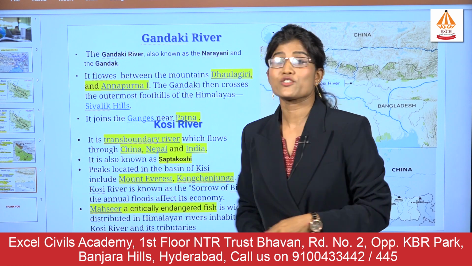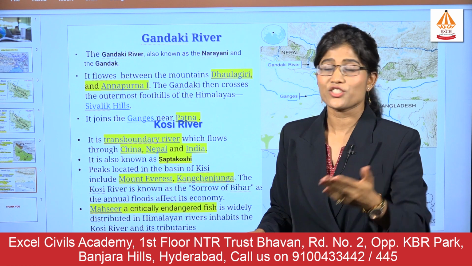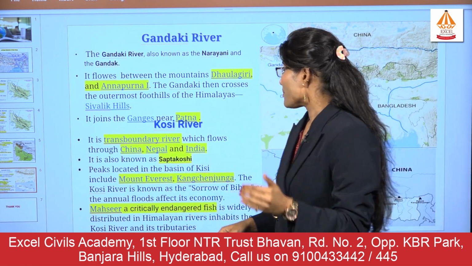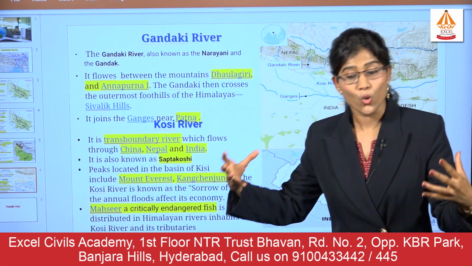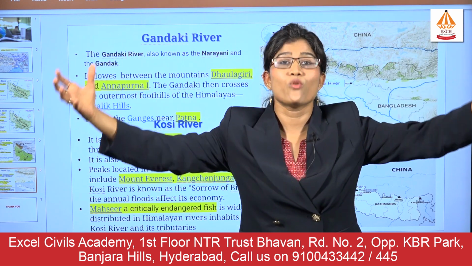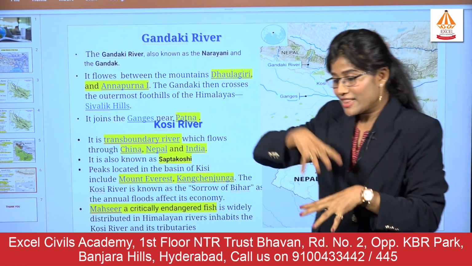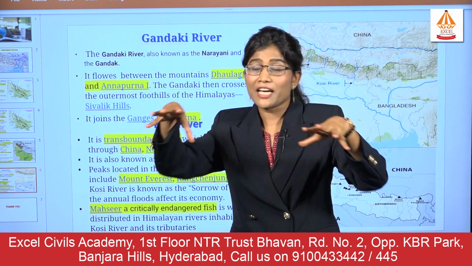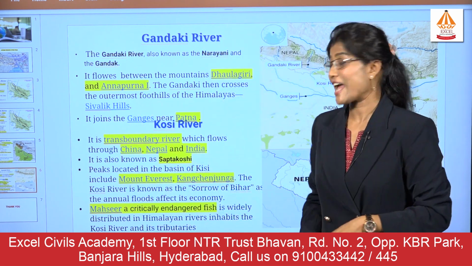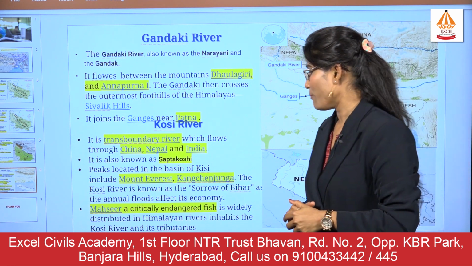Again, Kosi is also a trans-boundary river which flows through three countries, basically China, the region of Tibet, Nepal and India. This is also known as the Saptakoshi river because the Kosi has different confluences and is made up of 7 headwaters. That is the reason it is known as Saptakoshi. Remember that near this water body, these mighty mountain ranges are there, which are Mount Everest and Kanchenjunga, and other mountain ranges are also there.